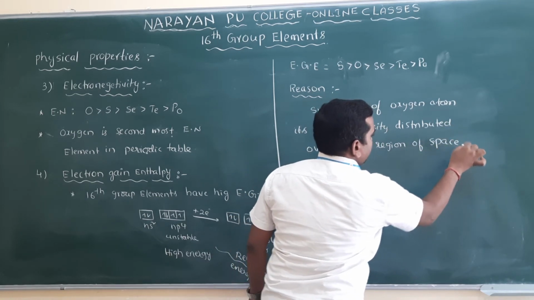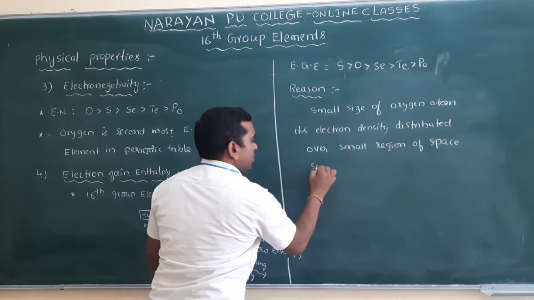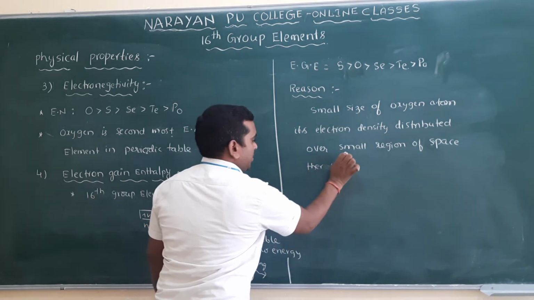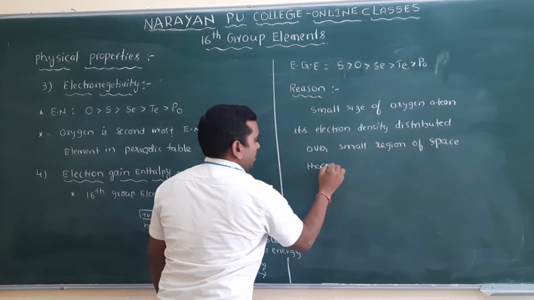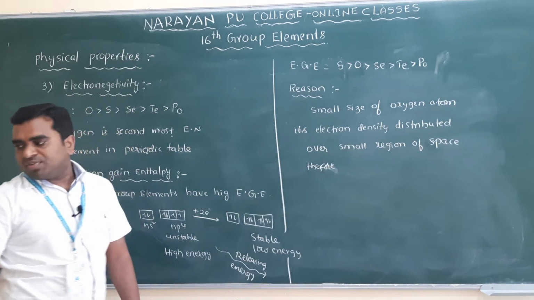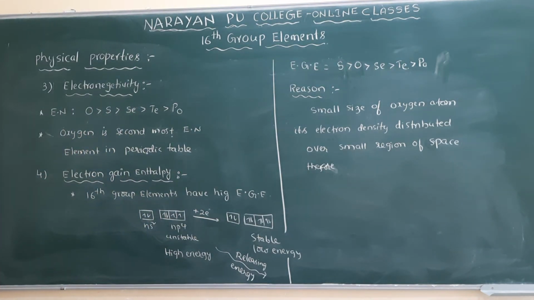Therefore, repulsion takes place between the incoming electrons. So what you have to write here?